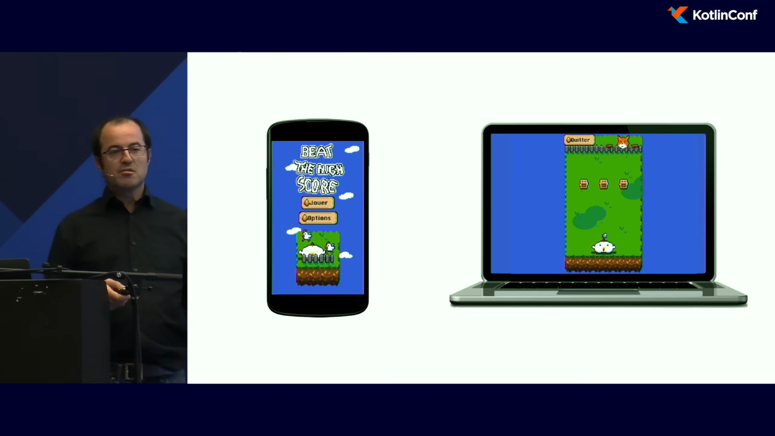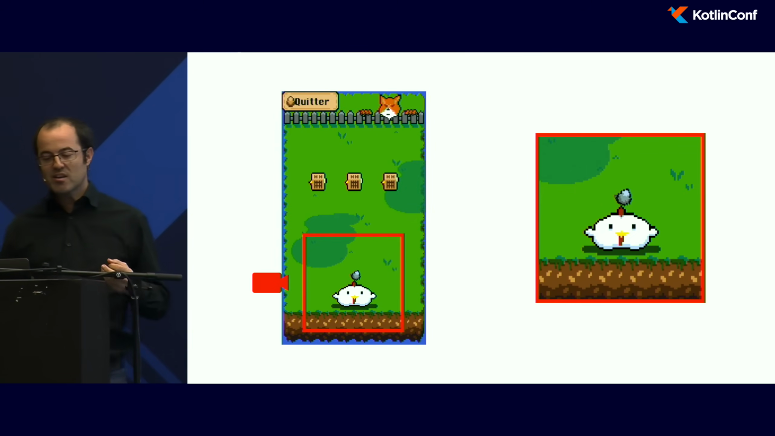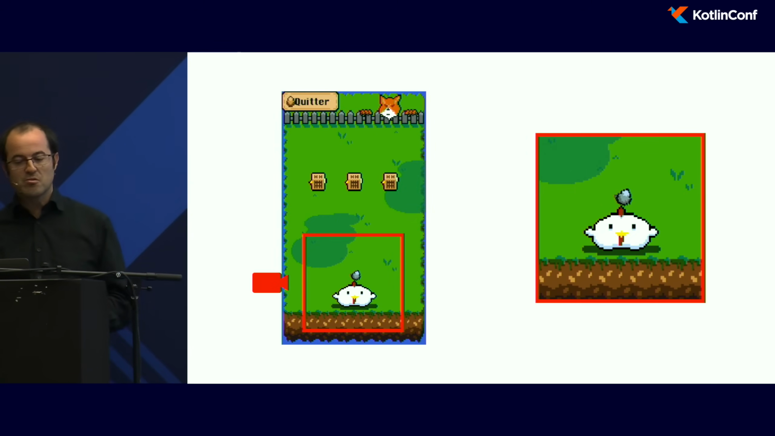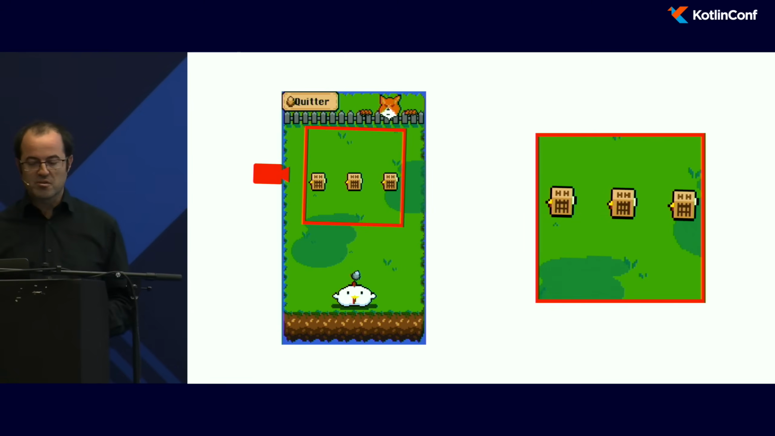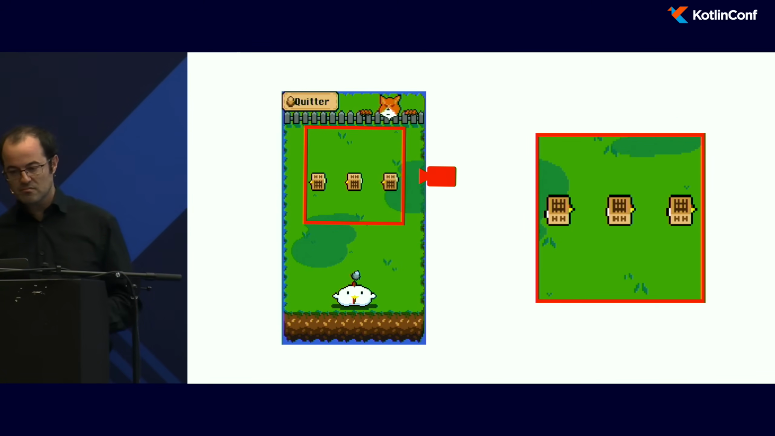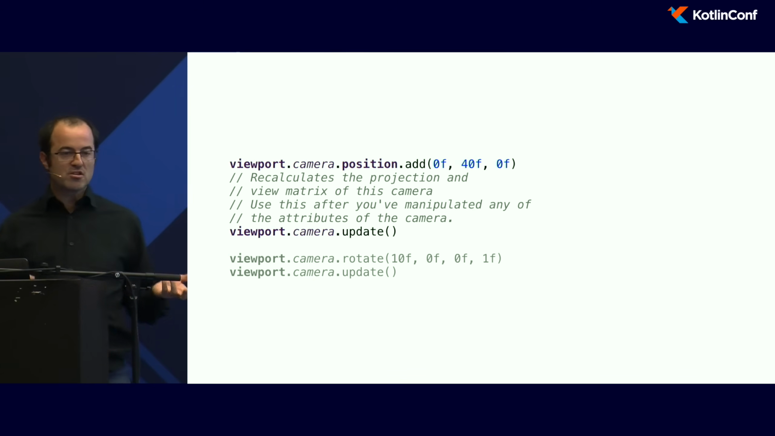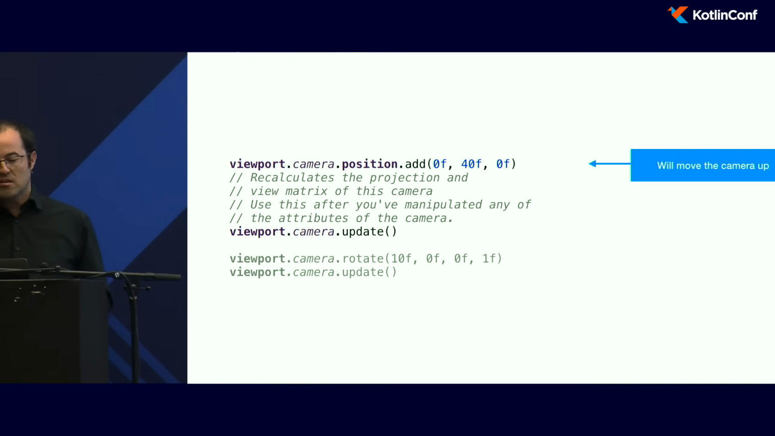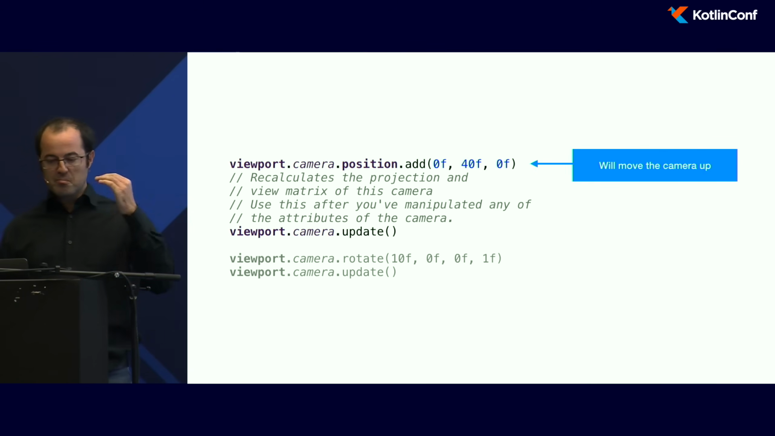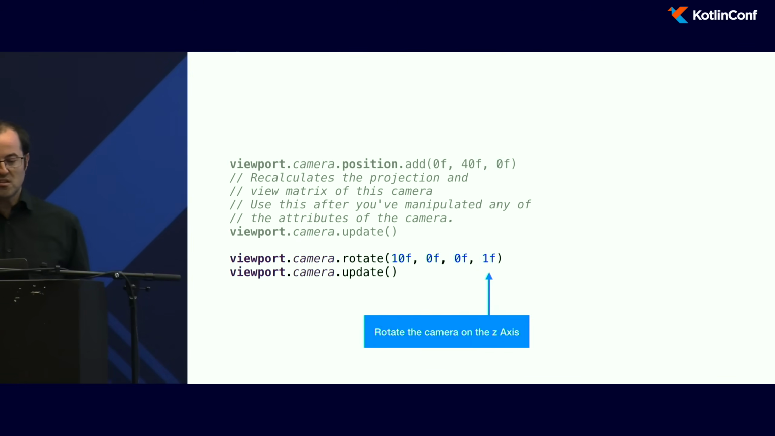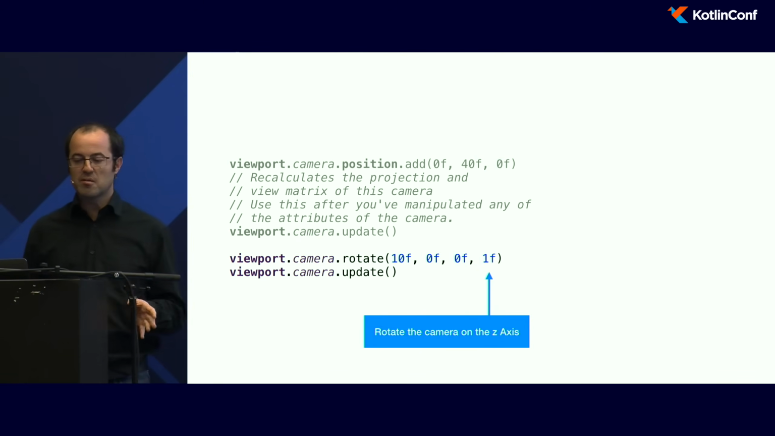Viewports are linked with a camera, and a camera is like a camera in a movie. You can move it, you can rotate it if you want. Again, to do this, it's quite easy, just access the camera. The position is a vector 2, so you can call the method add. Here, my camera will go up. I can rotate it, for example. So here I just say, okay, please rotate the camera on the Z-axis.